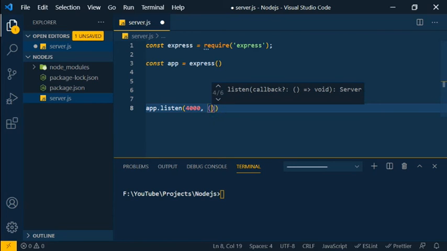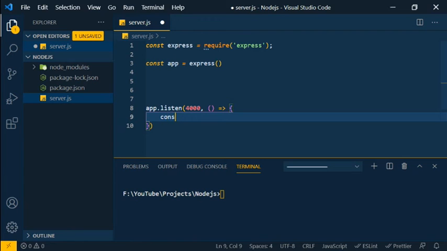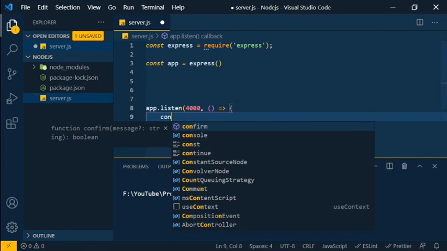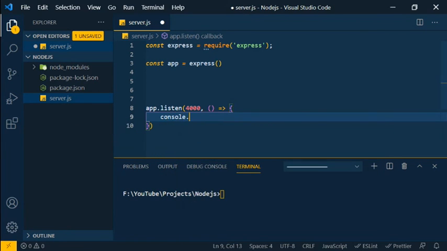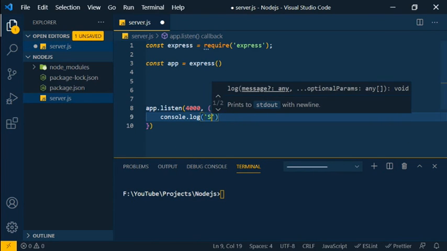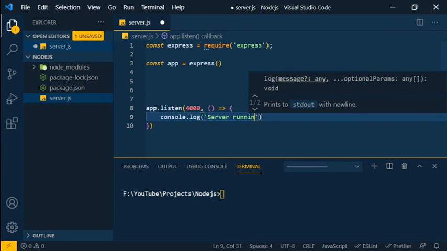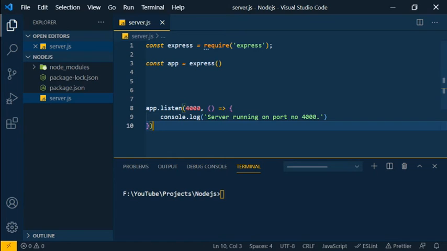After mentioning the port, we need to put a callback function to know whether the server is running or not. So I'll console log "Server running on port number 4000". So that's it, our server was created.